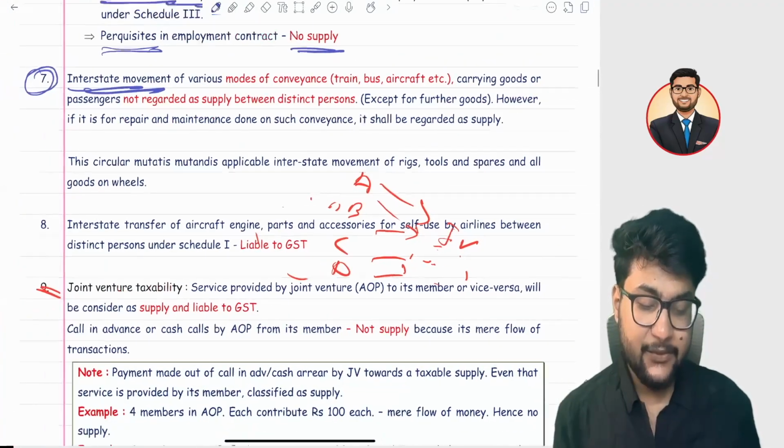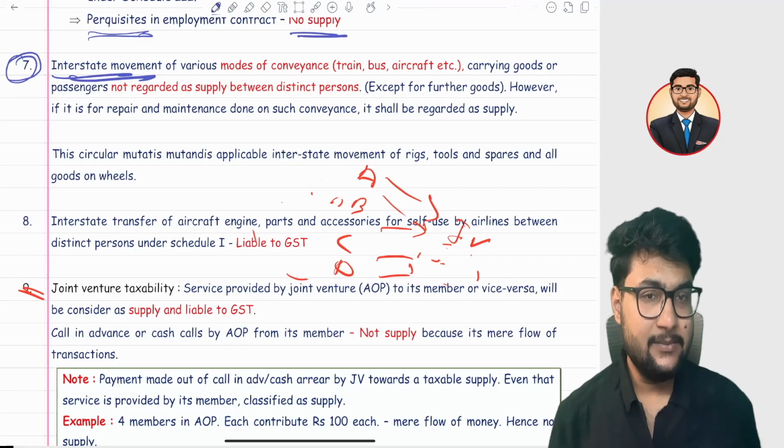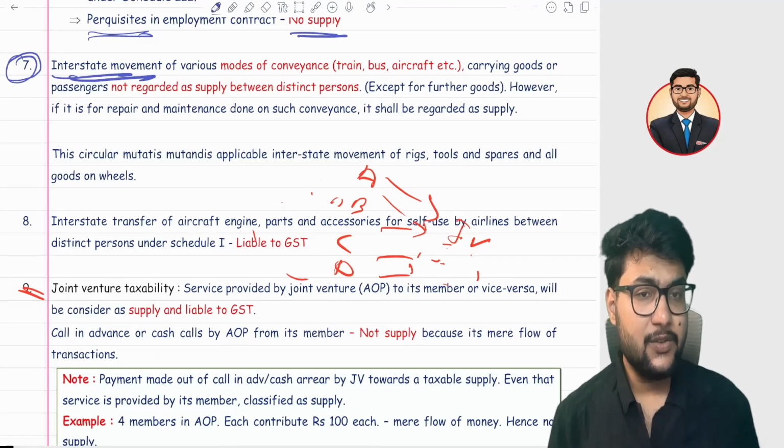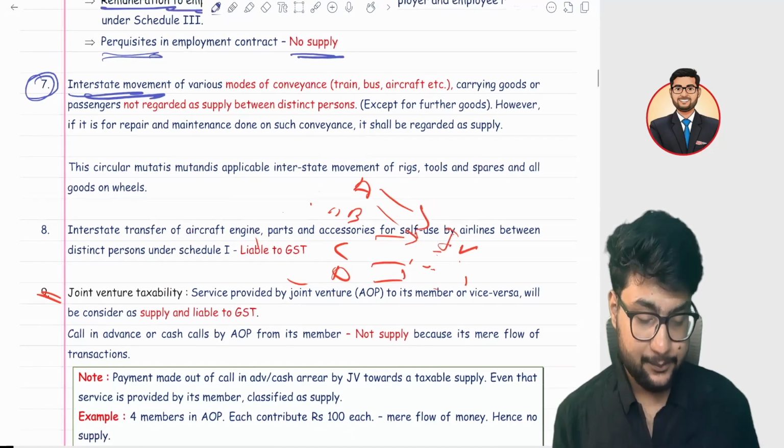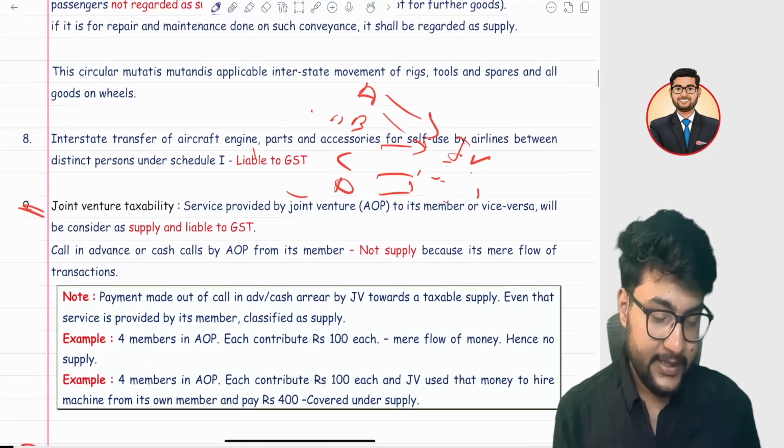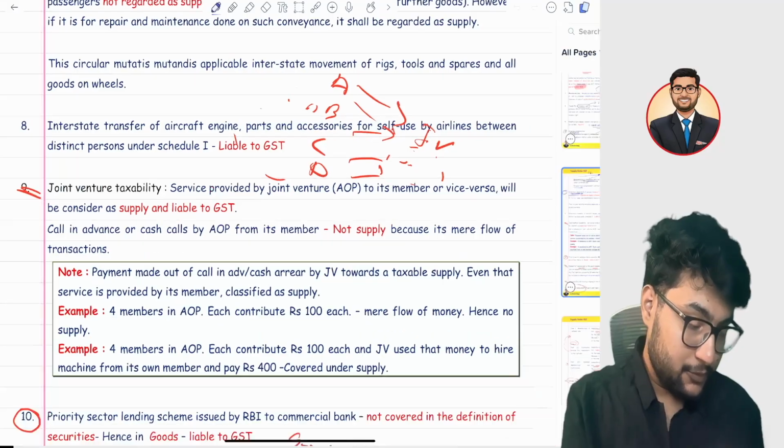Another is interstate movement of aircraft. In the case of aircraft, it is a supply of service because it is in the nature of business and you are transferring from one branch to another. It is a services supply. Okay, the ninth point is a very interesting point.